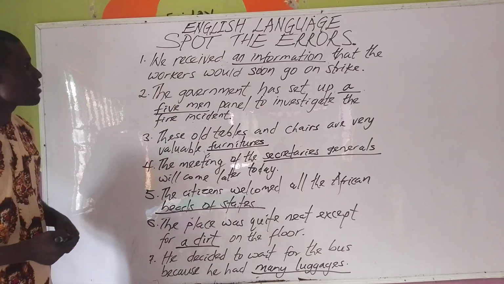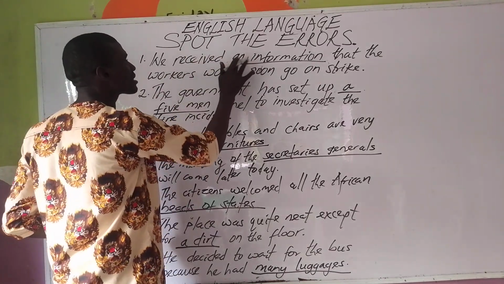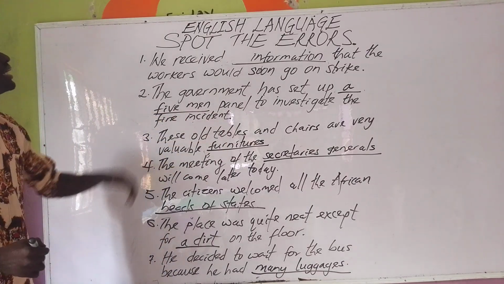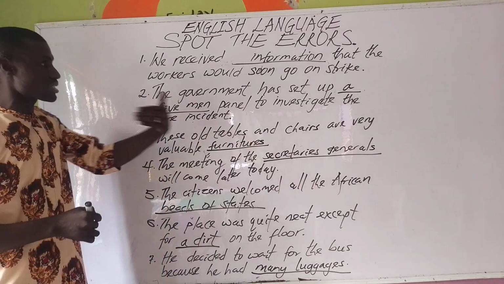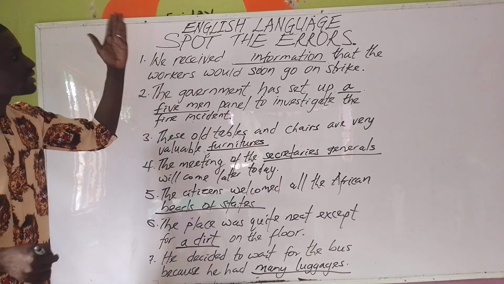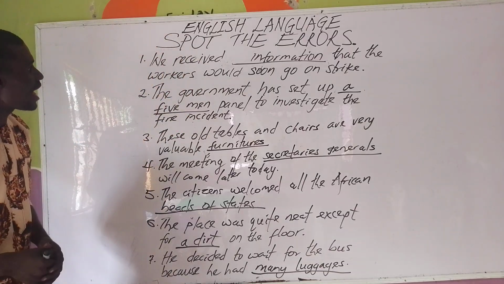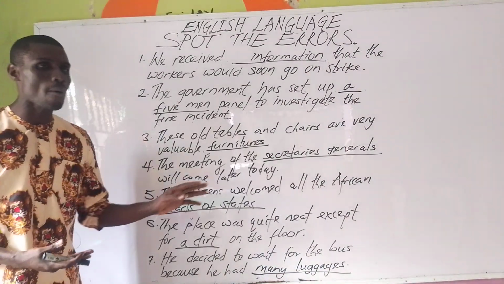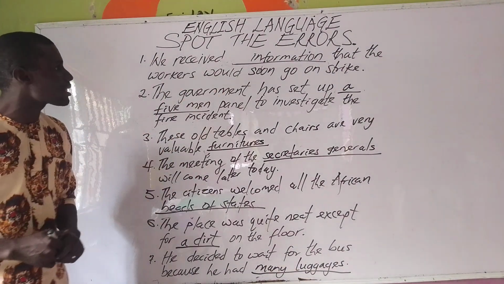A case of information. It cannot be divided into singular, therefore we do not need that article there. So there is nothing like informations as a plural form for information. Please take note of that.